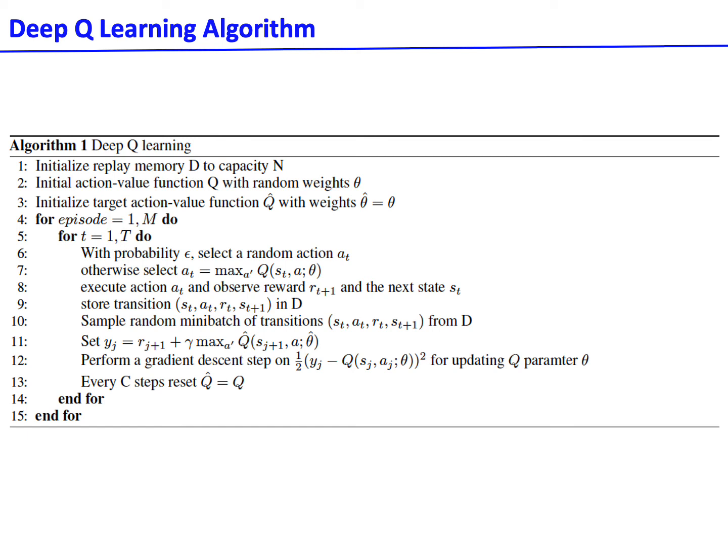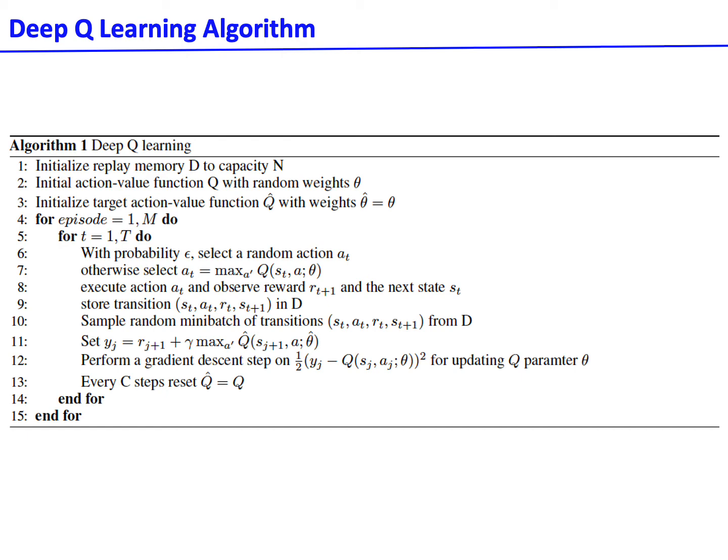We will loop over M episodes, and for each episode, we iterate over T steps. We will take the action based on the epsilon-greedy strategy, that is, select a random action or select the action based on the current Q value. We will execute the action, observe the reward and get the next state. We store the transition (s_t, a_t, r_t, s_t+1) in the replay buffer D.